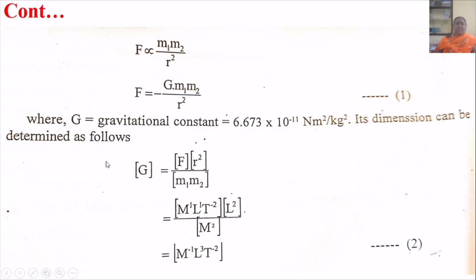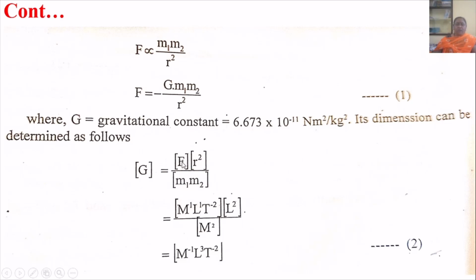Its dimension can be determined as follows. So G equal to dimension of F into dimension of R square upon dimension of M1 M2.